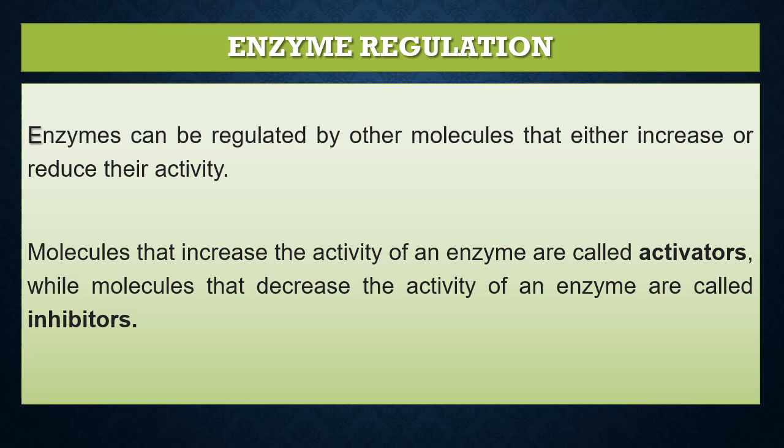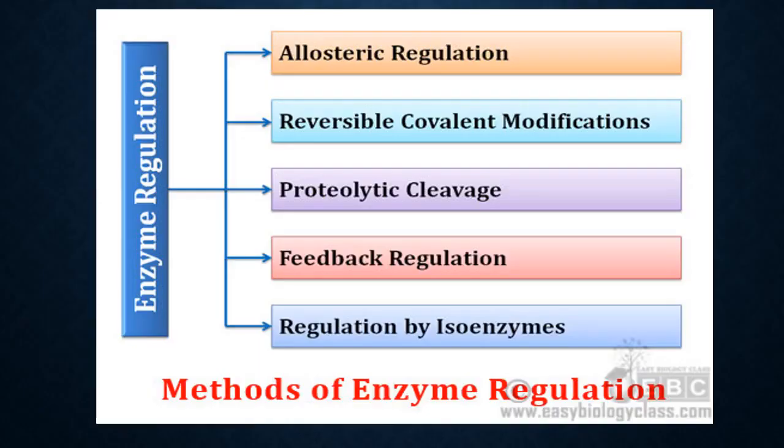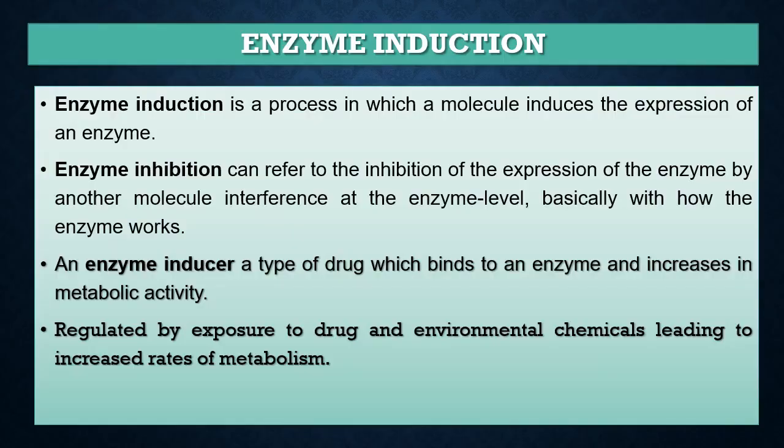Enzymes can be regulated by other molecules that either increase or reduce their activity. Molecules that increase the activity of an enzyme are called activators, and molecules that decrease the activity of an enzyme are called inhibitors. There are five methods to regulate enzyme activity: first, allosteric regulation; next, reversible covalent modification; proteolytic cleavage; feedback regulation; and regulation by isoenzyme.